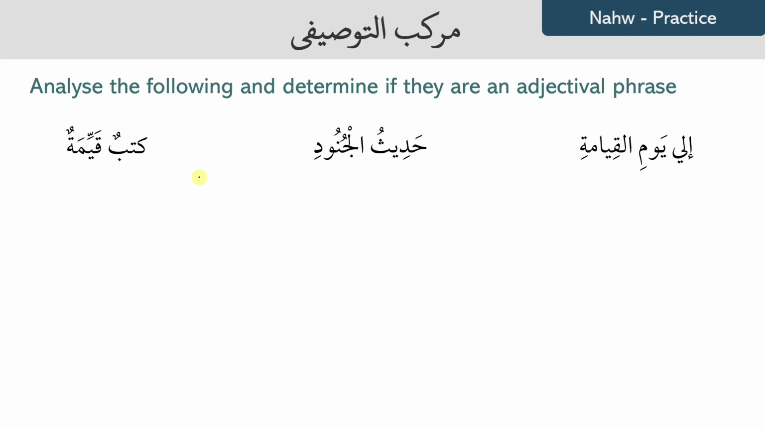Now next set of phrases, we have kutubun qayyimatun. Kutubun, let's see the properties of this one. Kutubun is a feminine broken plural that is ghair aqil, it's not human, it's not intelligent, so it's going to be treated as a she. So that's singular feminine, as well as rafa. And is it definite? No, it's indefinite. And the word qayyimatun is also singular feminine, also rafa, and also indefinite. So kutubun is the mawsuf and qayyimatun is the sifa.